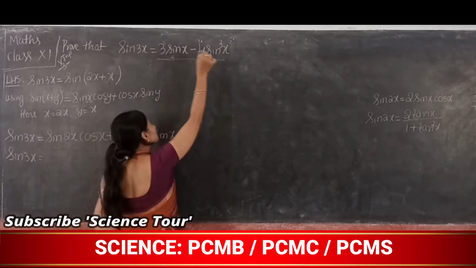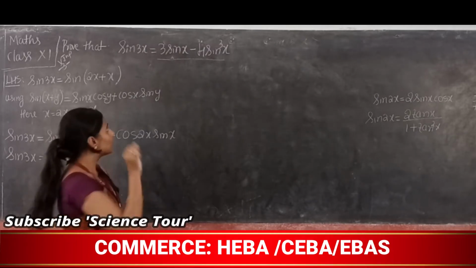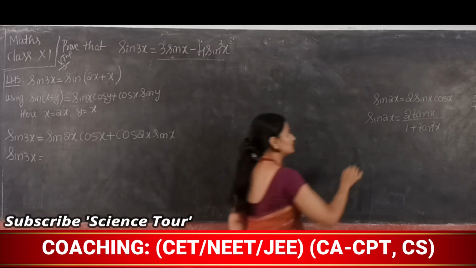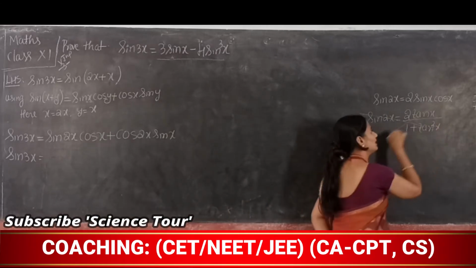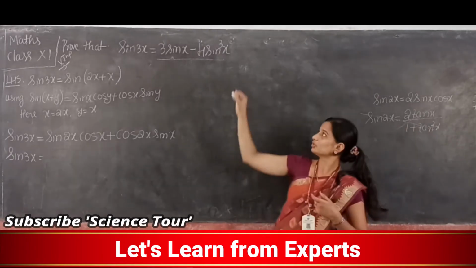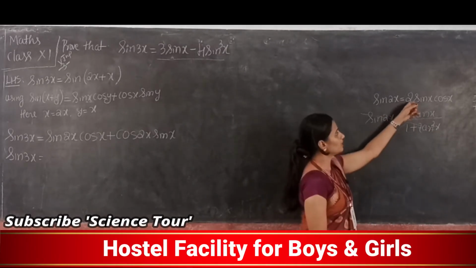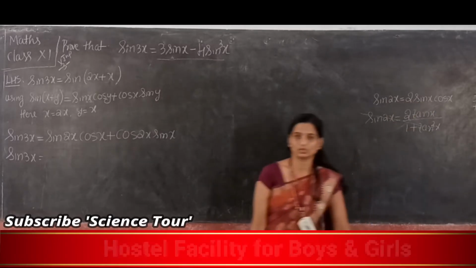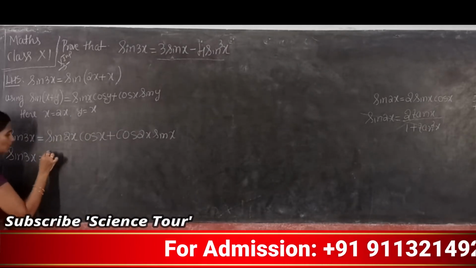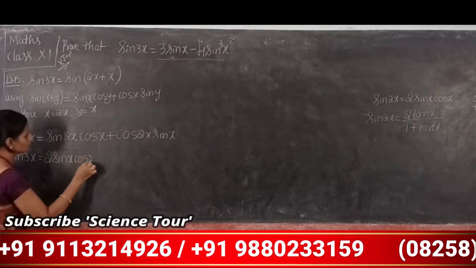Sin x. Sin cube x means it is sin x. So the answer we need is sin x. So is it necessary to apply this tan x? No. This formula we can't apply according to our answer. So then which formula are we going to apply? This is 2 sin x into cos x. So replace sin 2x as 2 sin x into cos x.